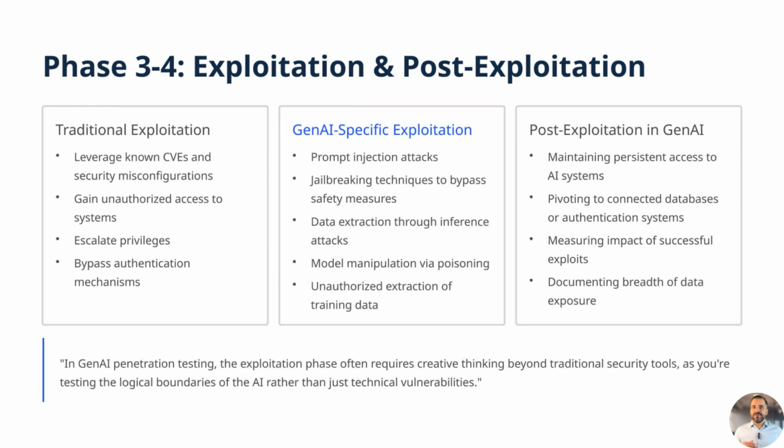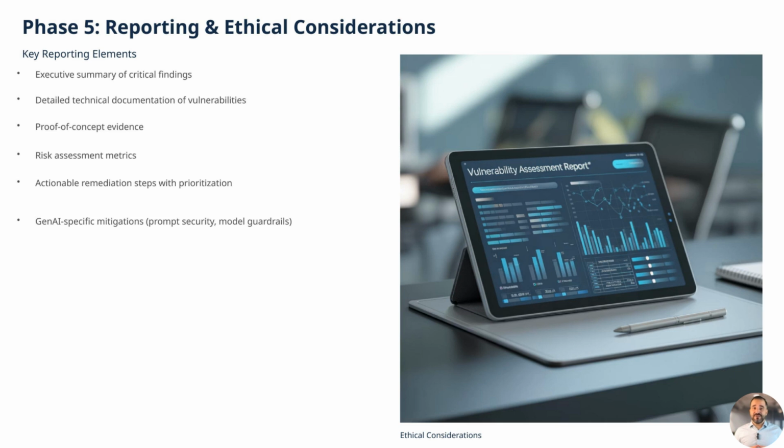strategies against evolving threats. In the reporting phase of a penetration test, the goal is to deliver a clear and comprehensive account of the assessment's outcomes, tailored for both executive and technical audiences. The executive summary should highlight the most critical findings, their potential business impact, and an overview of the system's overall security posture. Detailed technical documentation must follow, outlining each vulnerability with in-depth descriptions, proof of concept evidence, and associated risk assessment metrics to quantify severity.